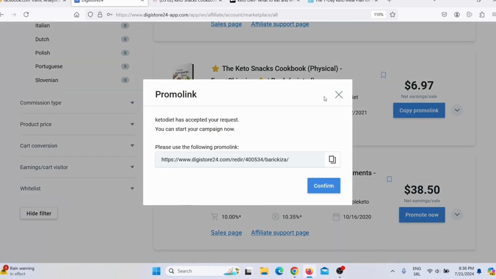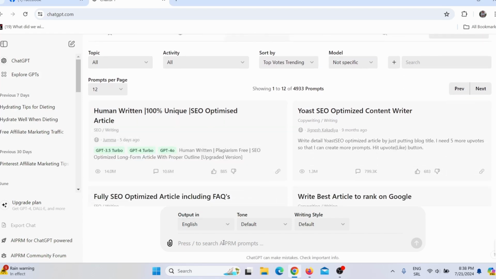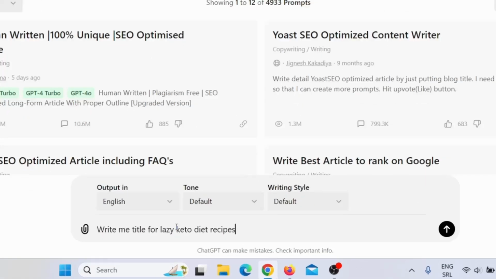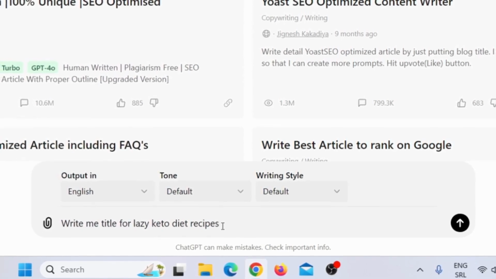Now, next thing you need to do, you actually need to write an article. If you can write that article by yourself, that is by far the best option. But if you cannot, then you can use Google Gemini or ChatGPT. And then here I will simply give it a prompt. For example, I can say something like this: write me a title for lazy keto diet recipes, and then press enter.